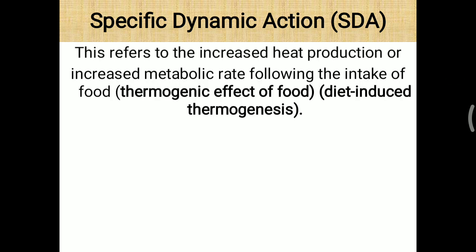Further, we look at the specific dynamic action. Up to here we have discussed the basal metabolic rate, meaning energy required even at the resting phase, and some physiological and pathological factors. Now next is SDA, specific dynamic action. This refers to the increased heat production or increased metabolic rate following the intake of food.